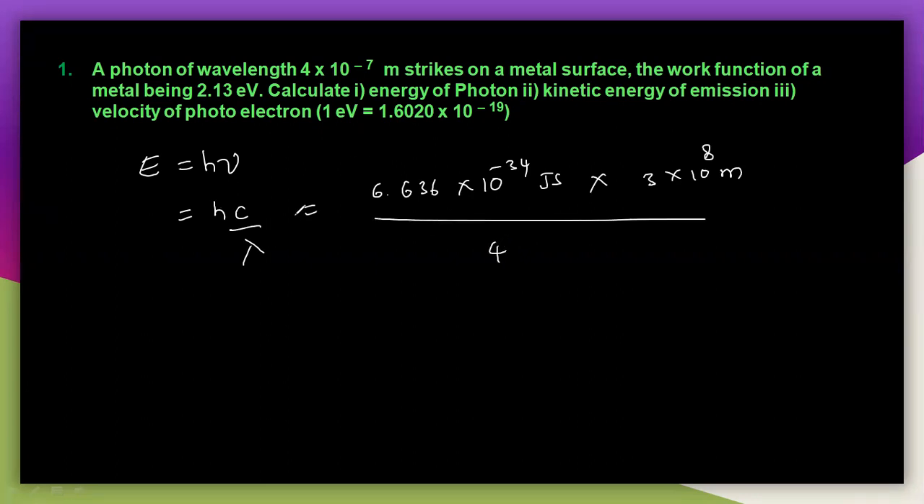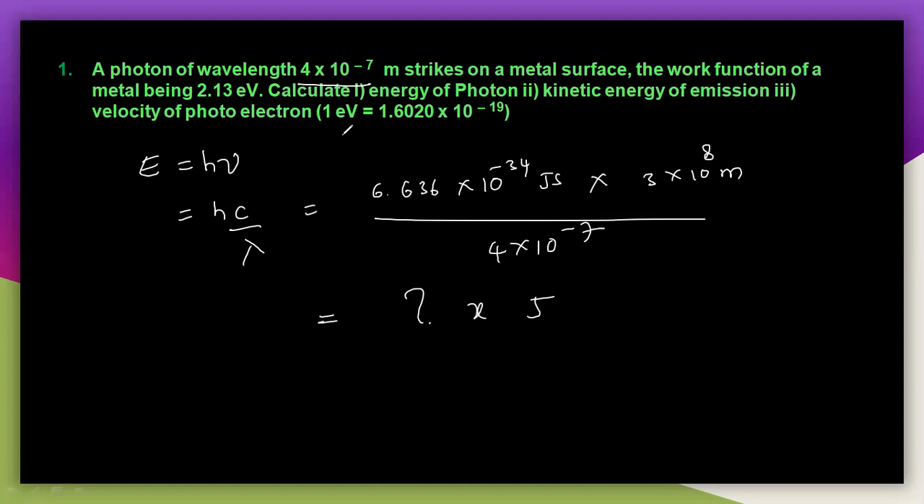Again, the wavelength is given, that is 4 into 10 to the power of -7. So you will get a certain value. This is the energy in joules, but we can convert it into electron volts. This is the final answer, whatever it may be; let us write it as x. So this is the energy of the photon in joules.